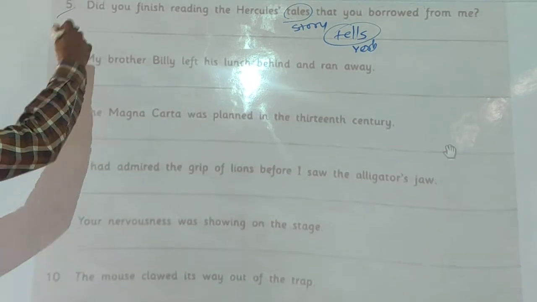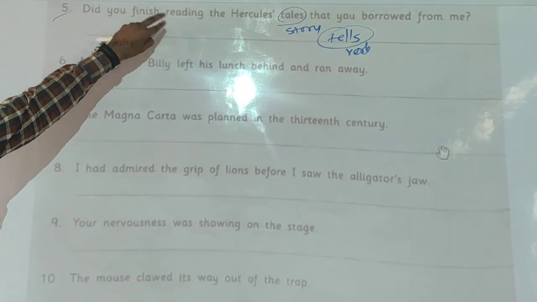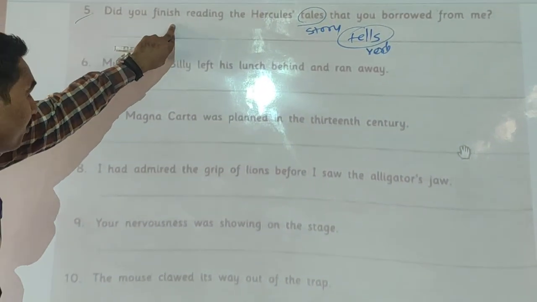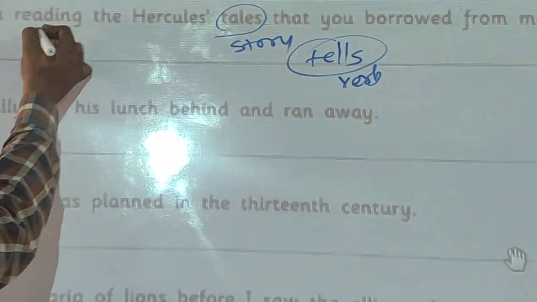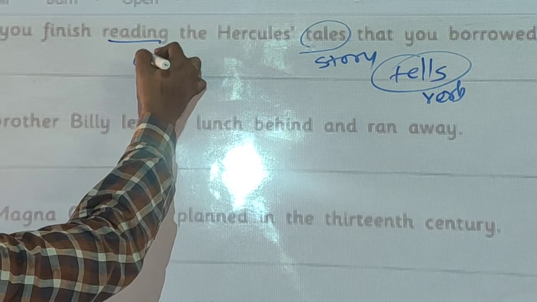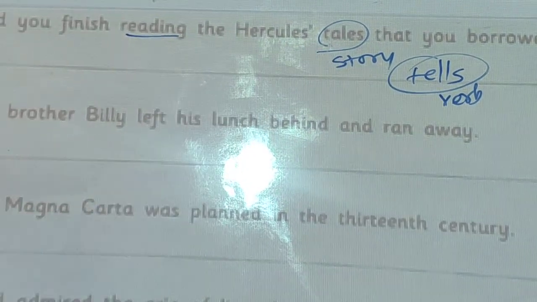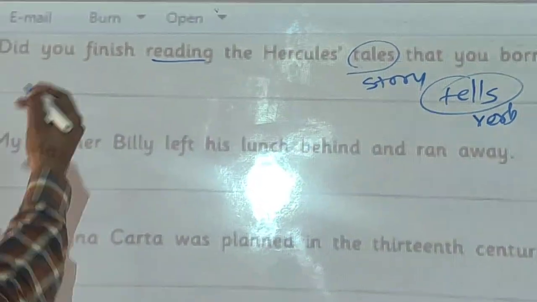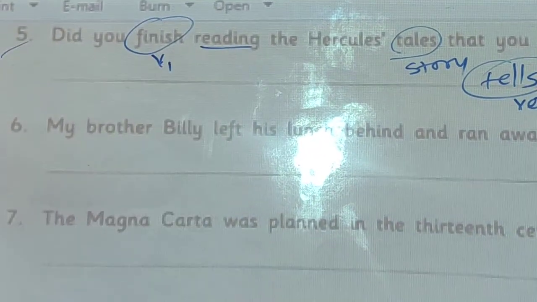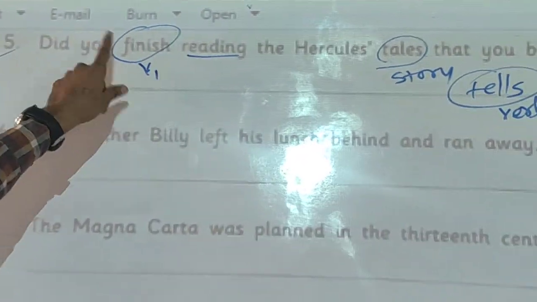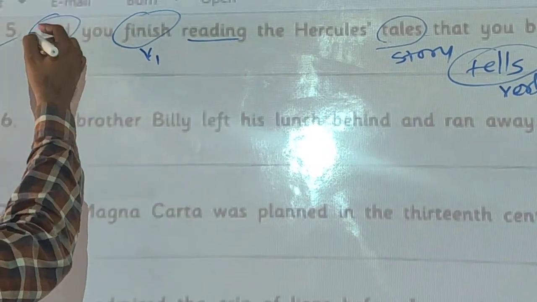Now look here. We want to write the kind of past tense. Did you finish reading the Hercules tales? Look here, reading comes as an object. Remember this. This one is also important. In this example, the main verb is finish, the first form of the verb. But in this example, we use here did.